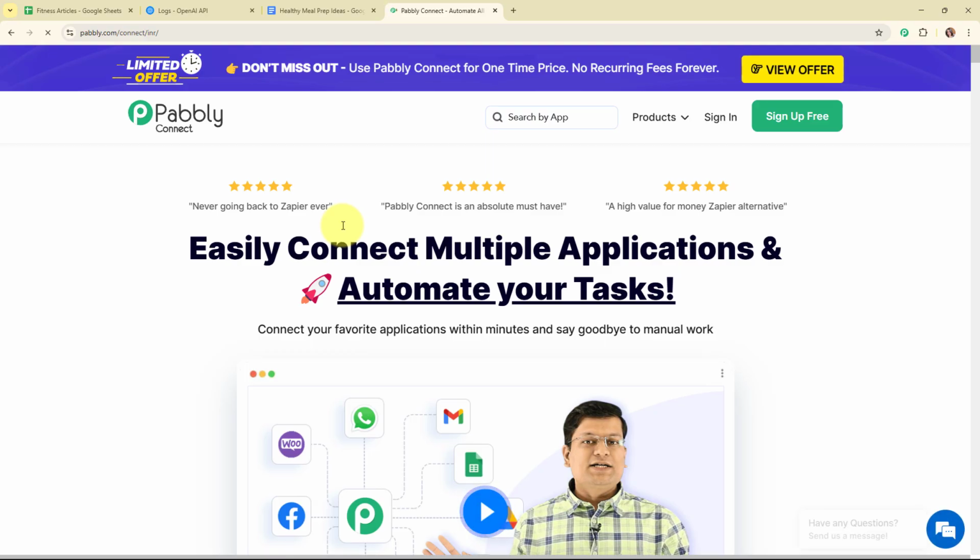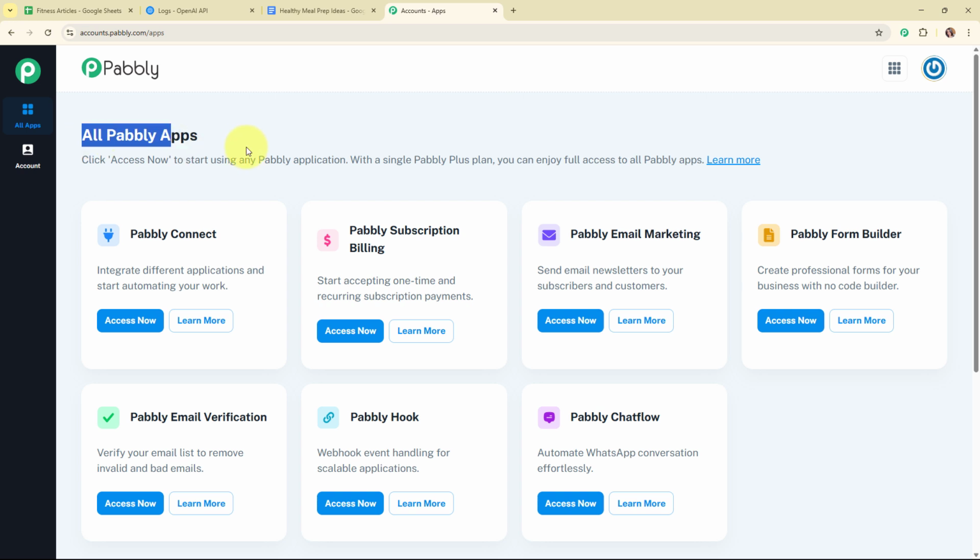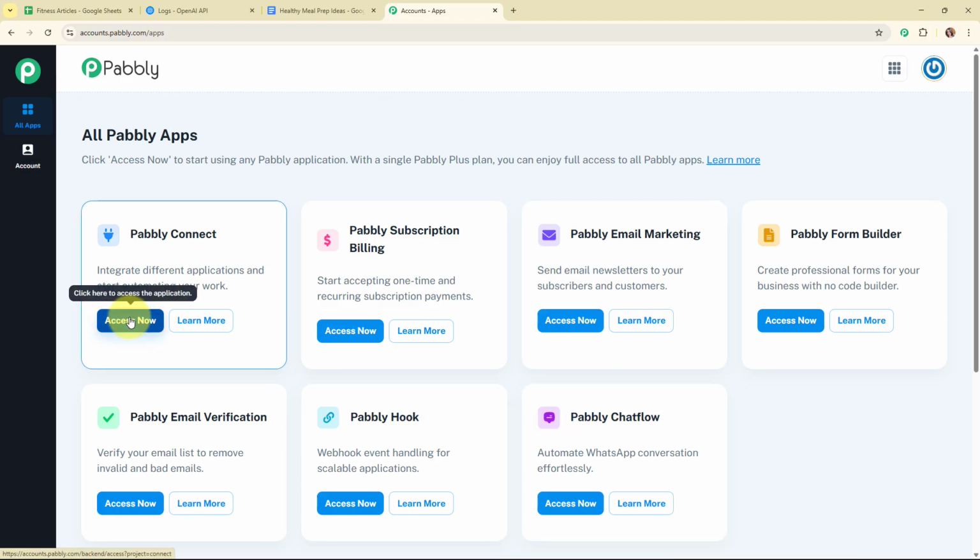Alright, so here on my screen you can see Pabbly Connect's homepage, and here you can see two options that are sign in and sign up free. If you're a new user, click on sign up free and get 300 tasks every month to explore the software. And if you're an existing user, click on sign in. Here I'm an existing user, so I'm clicking on sign in. Now after signing in, here you can see all Pabbly apps window where you can see all the applications of Pabbly. Here to integrate my applications, I'm going to use Pabbly Connect.